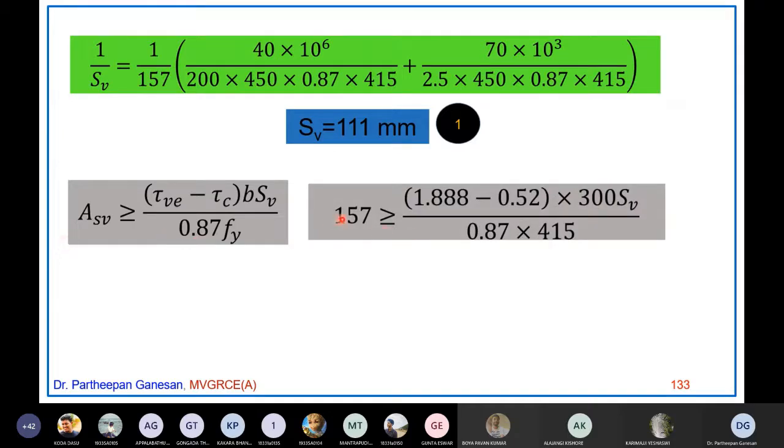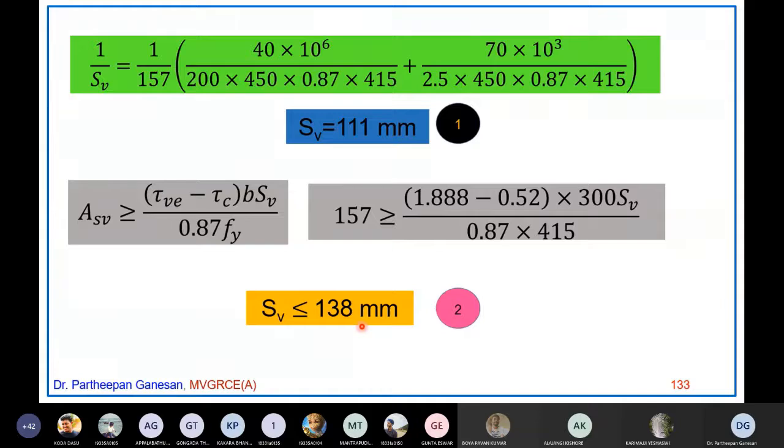ASV is 157, greater than or equal to, tau B is 1.888, tau C is 0.52, B is 300 mm, SV you are going to find out, 0.87 Fy. So SV should be less than or equal to the right side value. You take everything on the other side. So SV should be less than or equal to 138 mm. This is your second equation. Okay, this is your second result, second spacing.